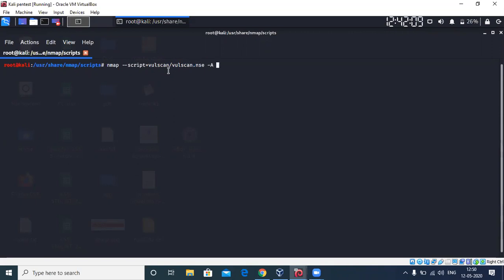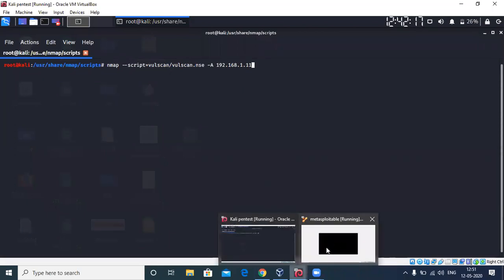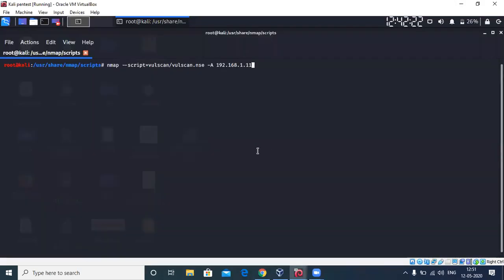I want to perform an aggressive scan on 192.168.1.11, which is my Metasploitable. I've already started my Metasploitable, which is running on 1.11. So let me run that. And don't get scared if the result is too large, okay? It will be, because it has to give you all the references of the IDs. Obviously, you'll see a much larger output compared to that.